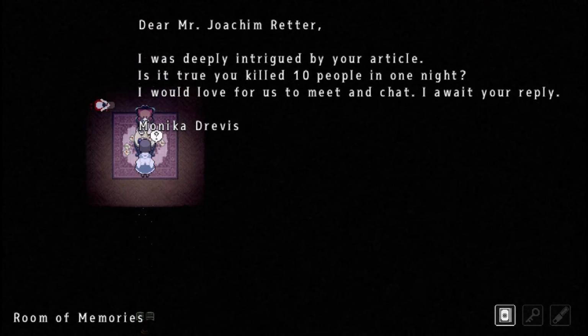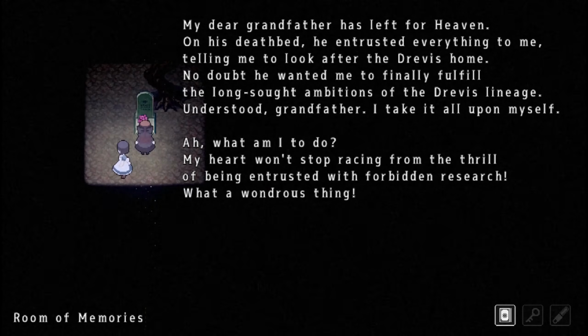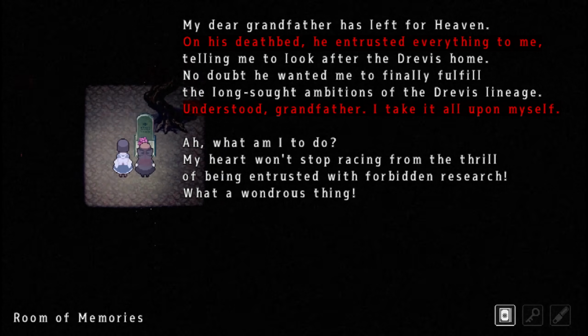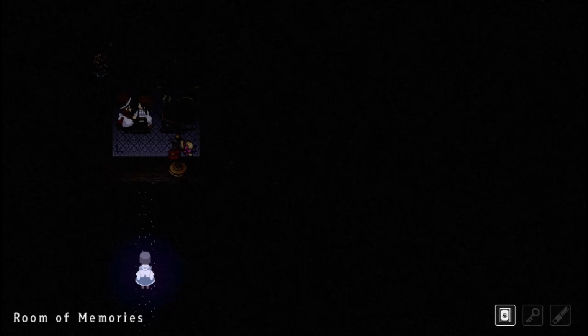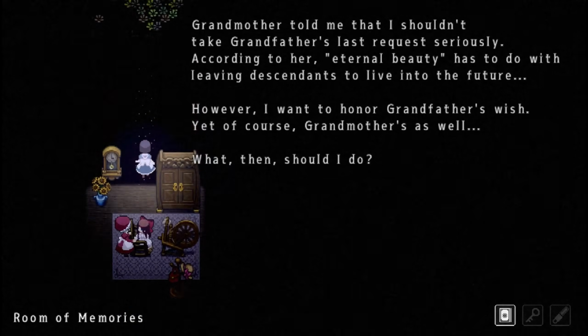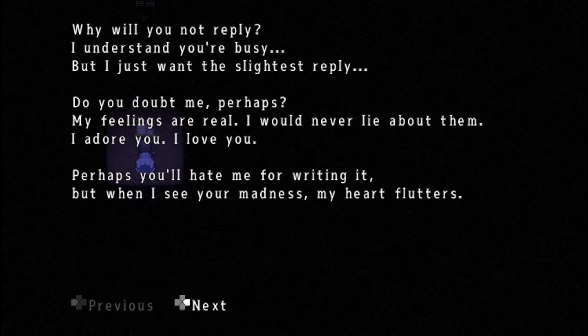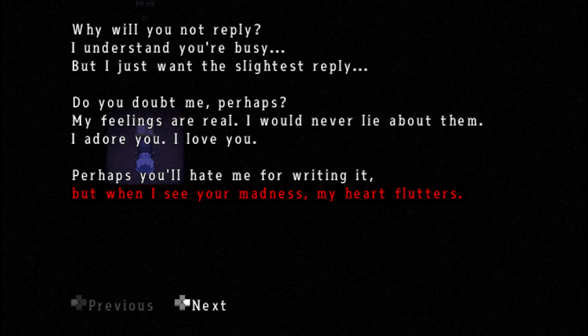Monica's background is primarily revealed in the Blood Mode playthrough, where Aya reads through her mother's diary entries and letters to unknown recipients. After her grandfather's death, Monica inherited the Drevis family's forbidden research, tasked with pursuing eternal beauty. Her grandmother, however, believes the legacy was about bearing children to continue the Drevis name through future generations. In an effort to fulfill both grandparents' wishes, Monica gave birth to Aya, intending to raise her as the next heir to the family's research. Monica, as an adult, corresponded with various prisoners who had committed heinous acts, hoping to meet them and discuss their crimes, possibly searching for a suitable partner.